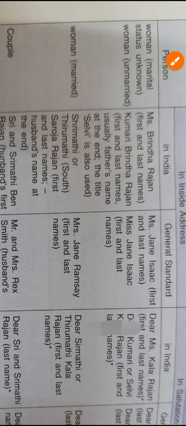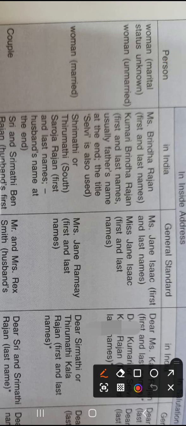First of all, we have to consider the person, and there are two types of inside address. One is in India and the second one is the general standard, because Indian culture is different, and according to culture the address changes. But what is the general standard, we will talk about.